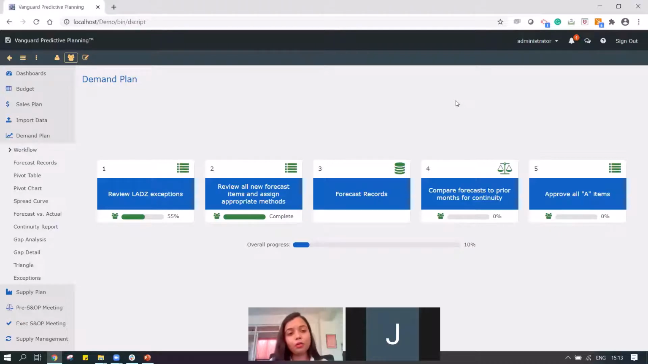There is usually a set of processes that we follow on a regular basis, which helps us in completing a particular task or the entire planning of a particular segment. In this case, demand plan, we have 5 different steps that I as a user would be following to complete the planning process. First I would be reviewing my last month's exception. Then I would review my new products, then my forecast, my continuity report, and then A items. All that is available to me on this workflow section.